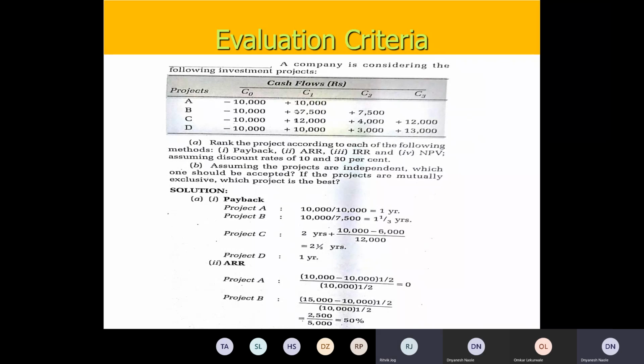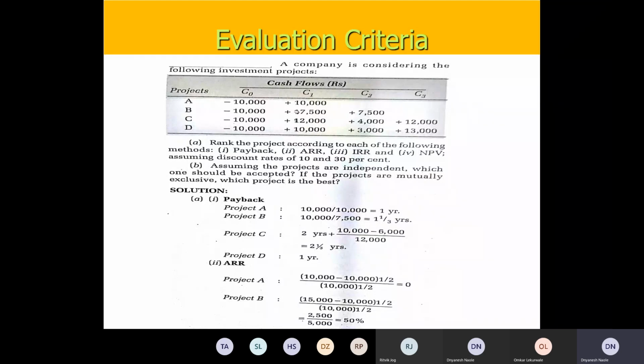So D is better. D is better because even after recovering your original capital of 10,000, it was profitable for the next 2 years, giving you 3,000 rupees and 13,000 rupees. Project A has no cash inflows in the subsequent years.